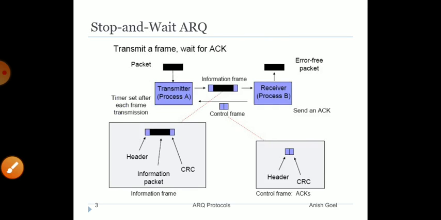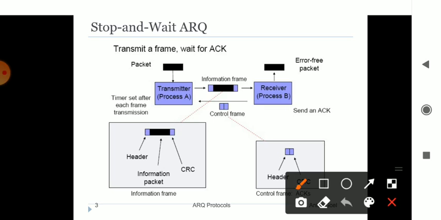Some of the important things you have to learn, not only in stop and wait ARQ but in all the ARQs, are the two things which are important while the information is being passed. So let's check out the various things which are necessary in the ARQ protocol. One of the necessary things, you all know, is that you need a transmitter and a receiver. The sender and the receiver will be there.